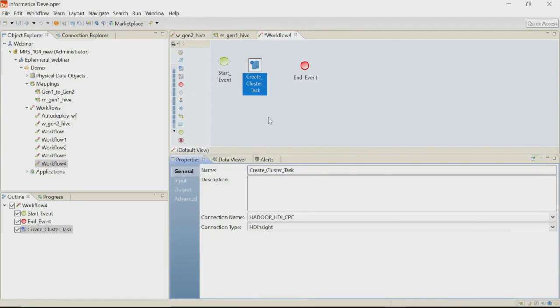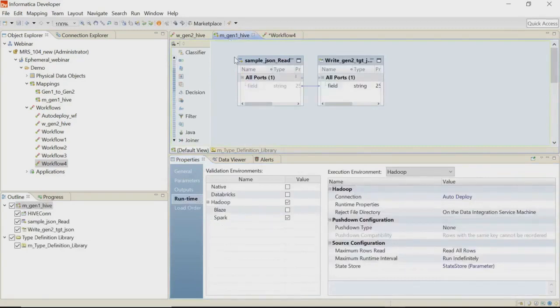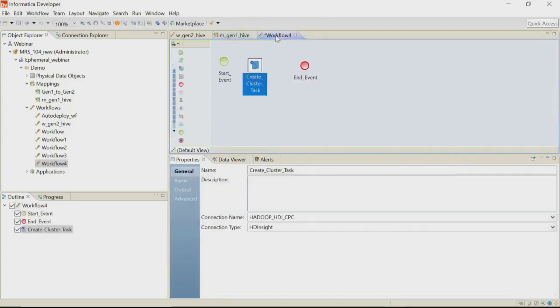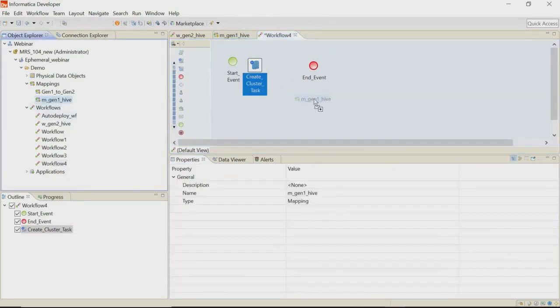Our second component is the mapping task. We can create a mapping as per our requirement and run it as a mapping task in the workflow. I have created a mapping with ADLS Gen1 as source and Hive as target. For any mapping with the ephemeral cluster, we need to make sure to select the auto deploy for the Hadoop connection so that it will use the internal Hadoop connection created when the cluster is spawned. So I'll use this mapping in the workflow.